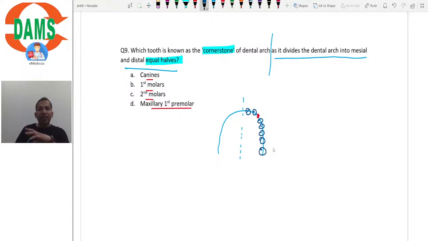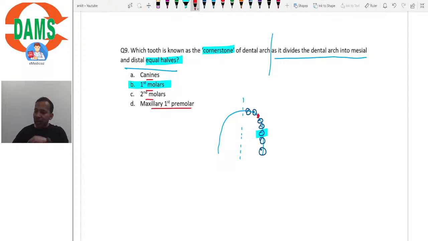Do you really think the canine would divide this arch into mesial and distal equal halves? So it is always absolutely necessary to read and understand the question before answering, isn't it? The correct answer here would be first molar. The first molar divides the dental arch into mesial and distal equal halves.